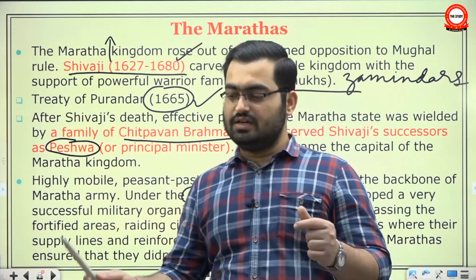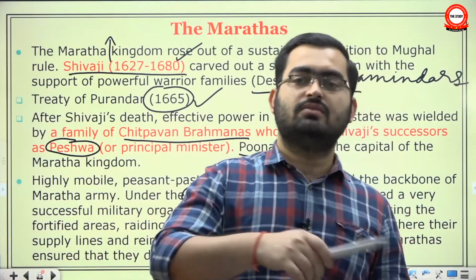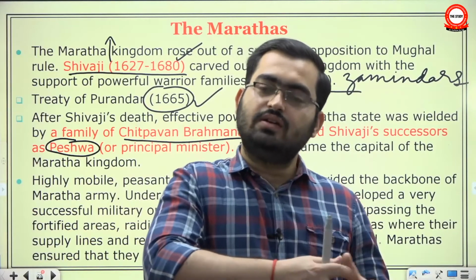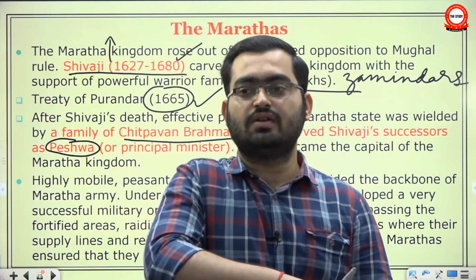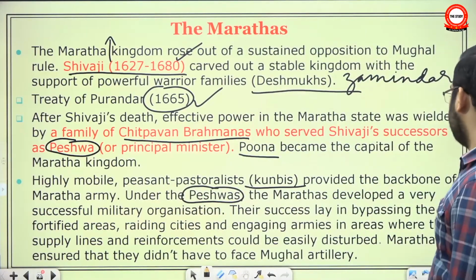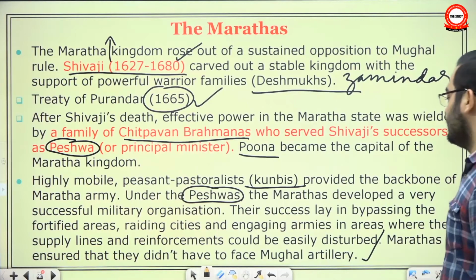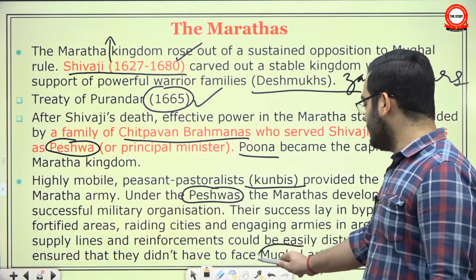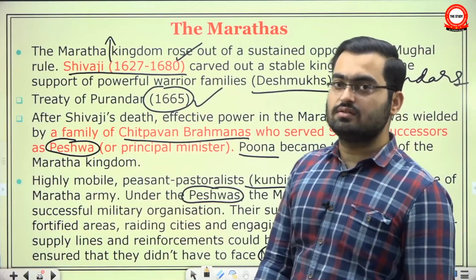If you recall, then we had talked about the Malik Ambar who had fought on behalf of Ahmednagar Sultanate. And he is the classical tactician that introduced the element of guerrilla warfare in Deccan. Engaging armies in areas where supply lines and reinforcements could be easily disturbed. Marathas ensured that they did not have to face Mughal artillery, because even when the Mughal Empire was crumbling, facing Mughal artillery was a major challenge.